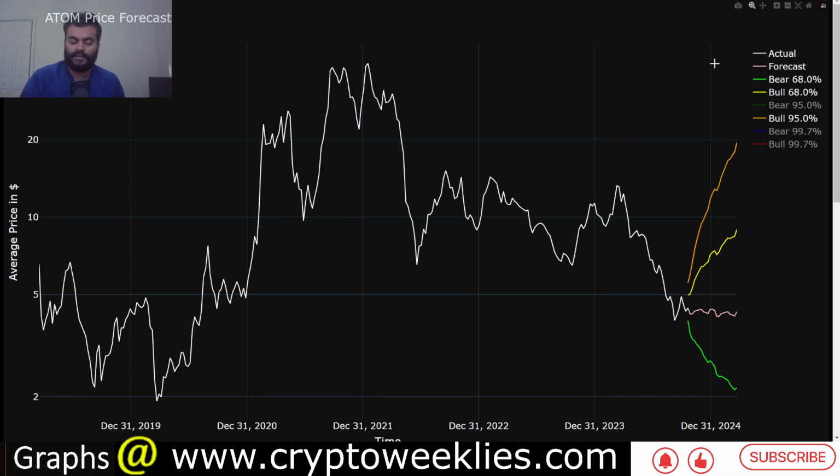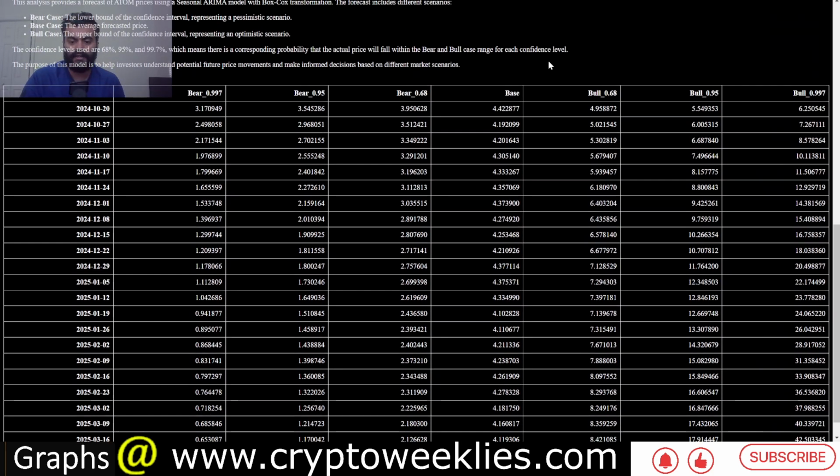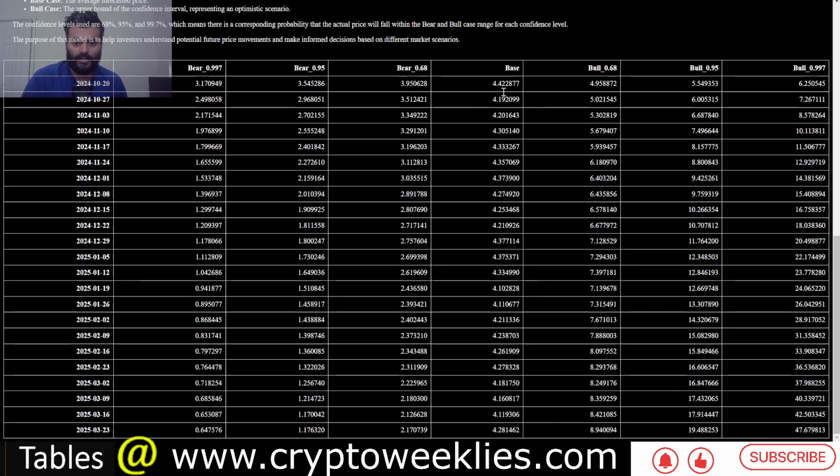This is a pictorial view. If you are interested in a tabular view, that is also available on the bottom of the screen. The base case is in this middle column. To its left are the three standard deviation bear cases. To its right are the three standard deviation bull cases.